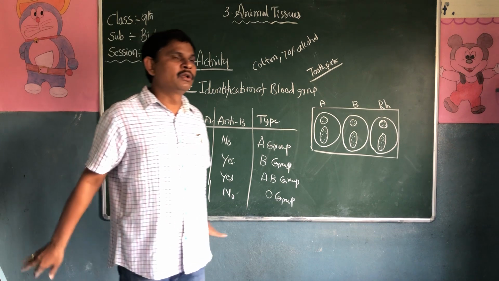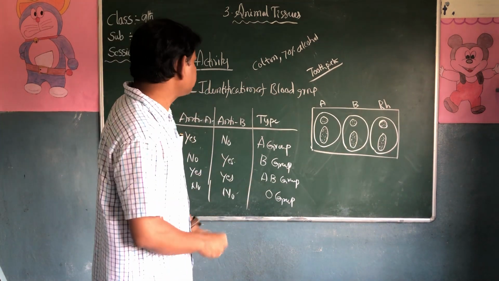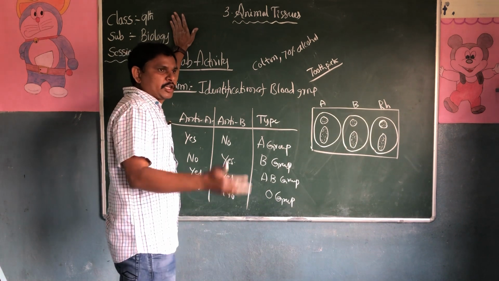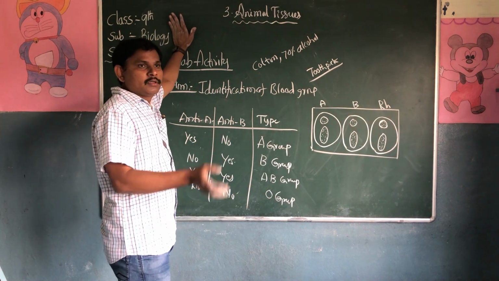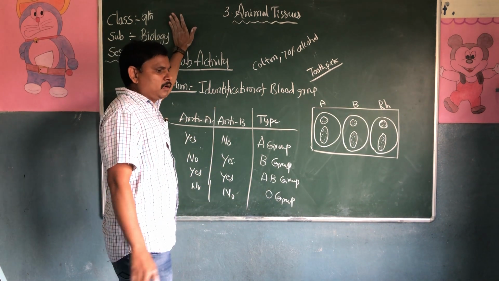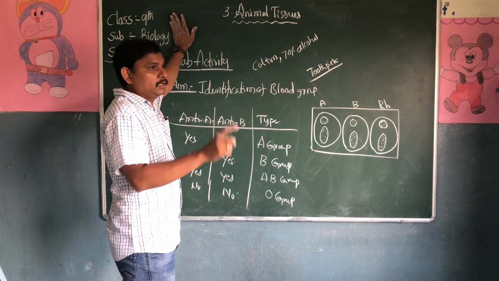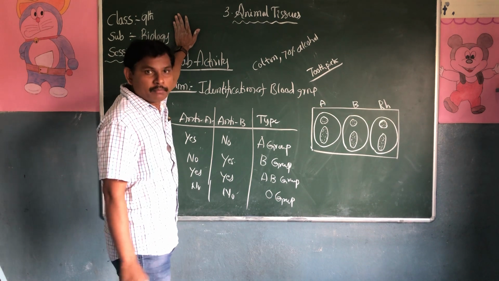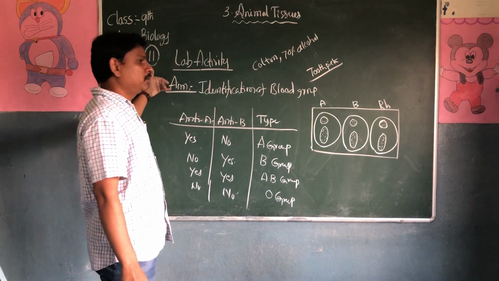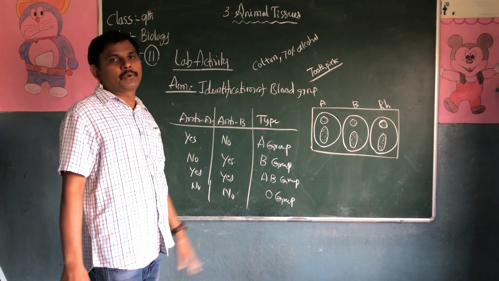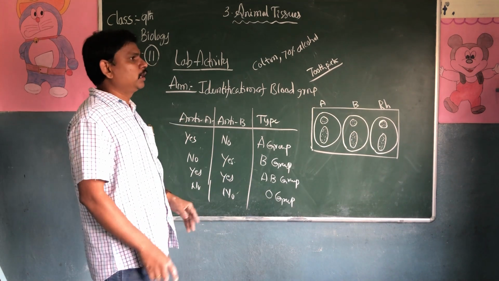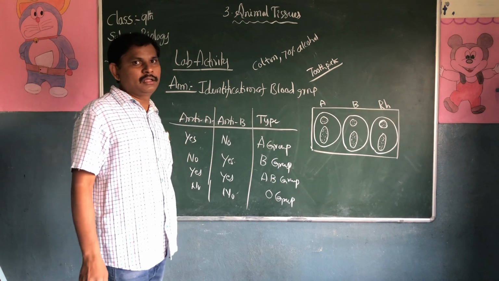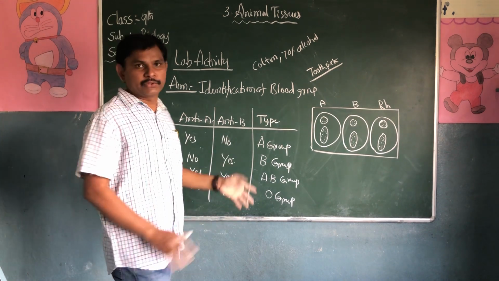So today's homework is you have to write the lab activity. In the textbook or workbook, they have given clear information on the lab activity. It is the most important for the 4 marks questions. Write the aim, materials, and procedure, including all the materials, and you have to draw the diagrams also. Okay, thank you students.